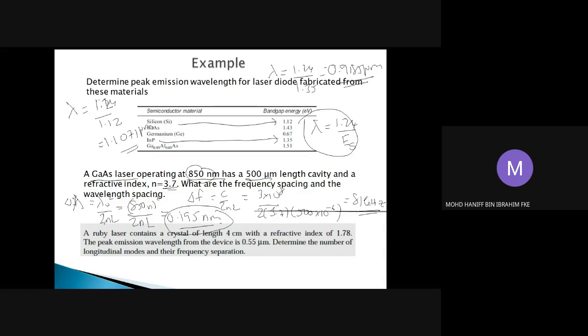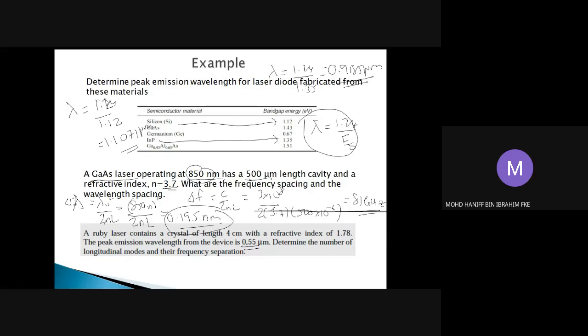Number 3, we are having a ruby laser which contains a crystal of length 4 centimeter with the index of refraction of 1.78. Okay, and the peak emission wavelength is 0.55 micrometer. So the question is to determine the number of lasing modes and their frequency separation. So basically it's very straightforward. It's just based on the given equation.